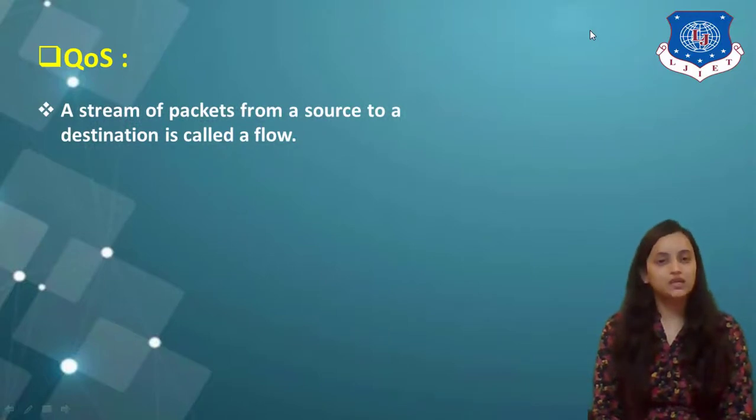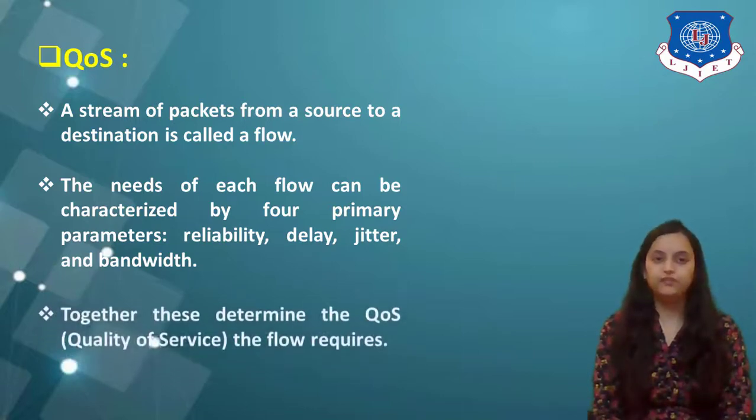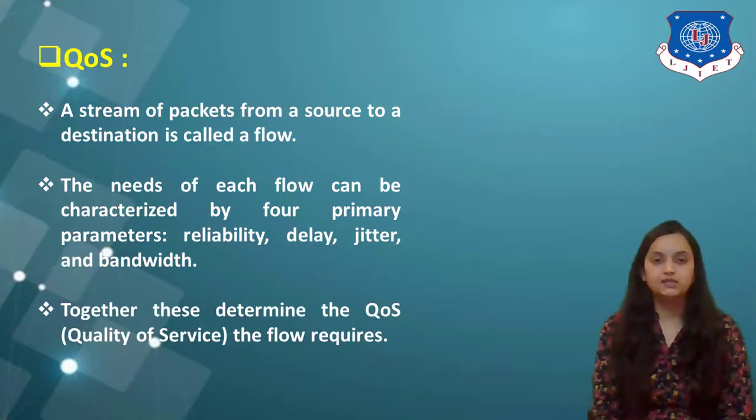When a stream of packets from a source to destination is transmitted, this stream is called a flow. The needs of each flow can be characterized by four primary parameters. First one is reliability, second is delay, third one is jitter, and the fourth is bandwidth. These four parameters collectively determine the quality of service. Together, this determines the QoS which the flow requires. Based on these parameters, any network considerations are determined on the basis of that QoS.